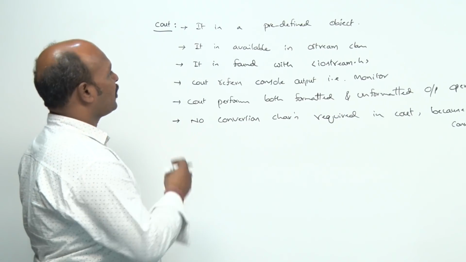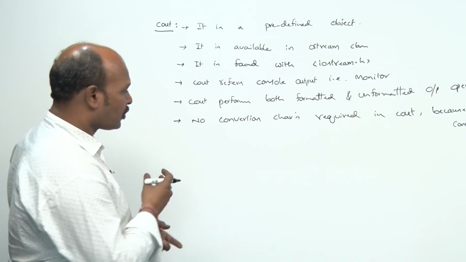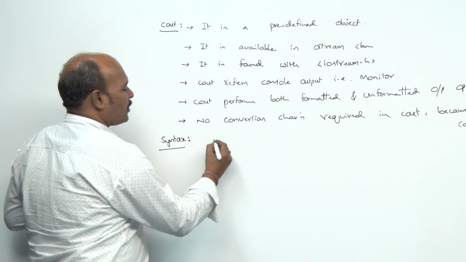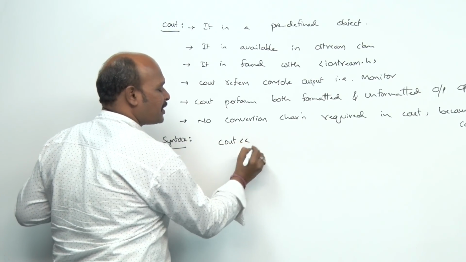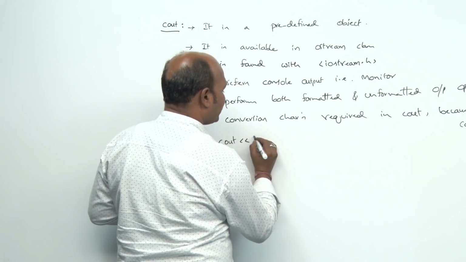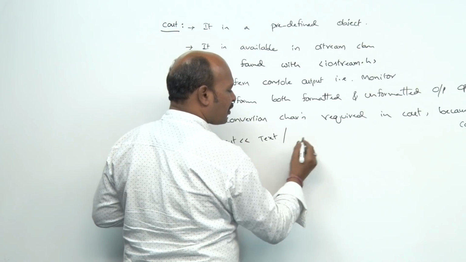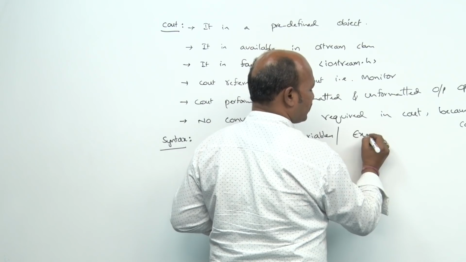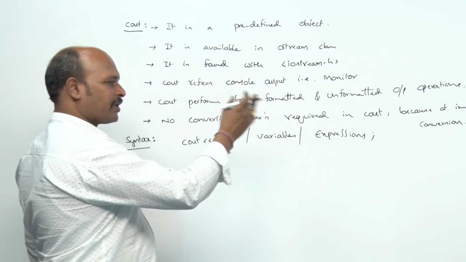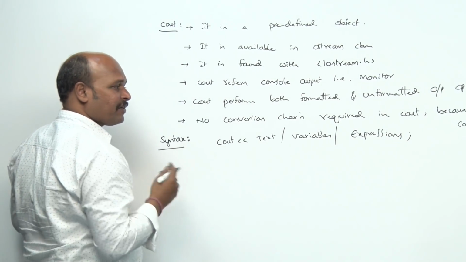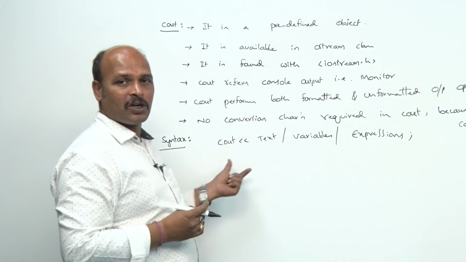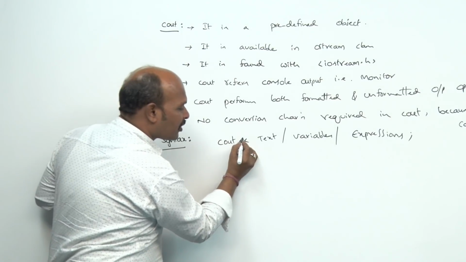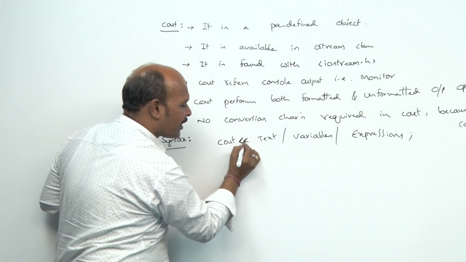Now, how is cout working? I am giving the syntax: cout << some text or variables or expressions. We can write it like this. First we discuss an example. Cout is the predefined object. Now what is << called?